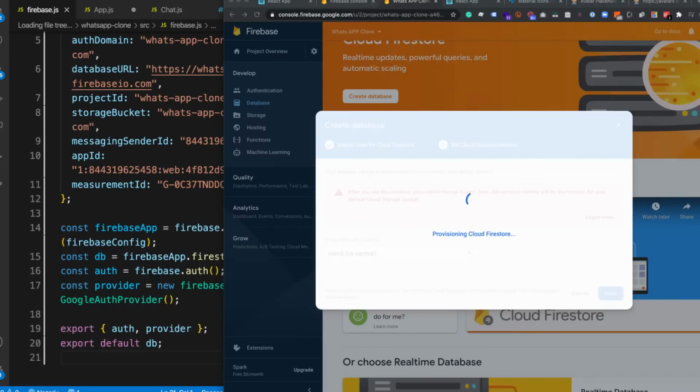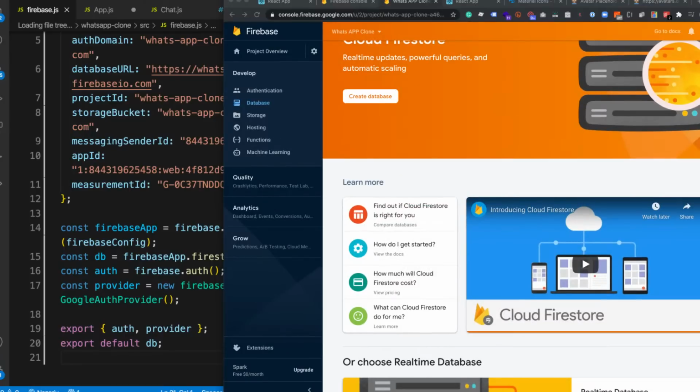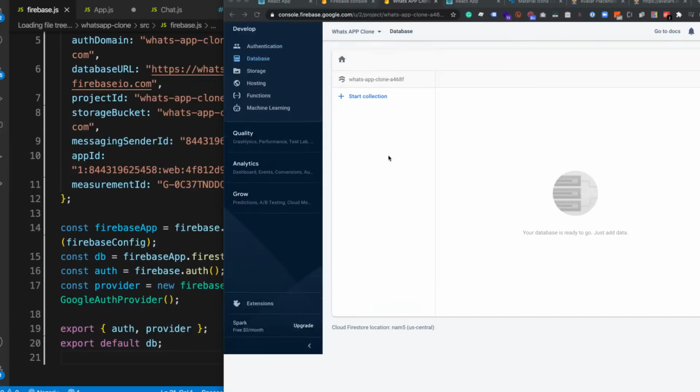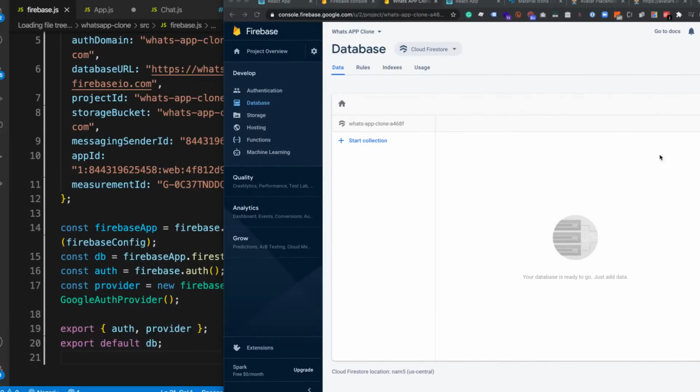And then provisioning to Firestore. So this will actually go ahead and create the backend for us. Now, what's amazing about Firestore, guys, is it's essentially the best of SQL plus NoSQL. It took a bit of interest from both, but it is more based around NoSQL. And basically, you just get this super powerful real-time database, right? Very, very powerful stuff.